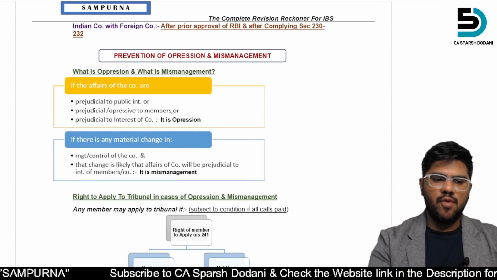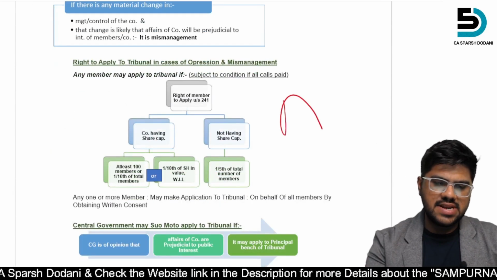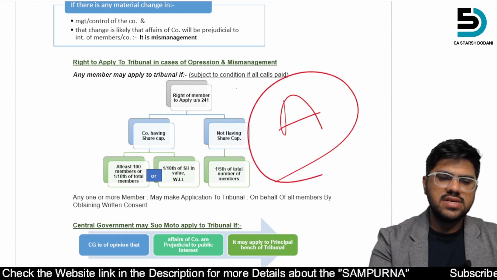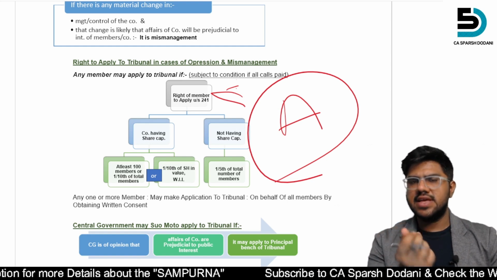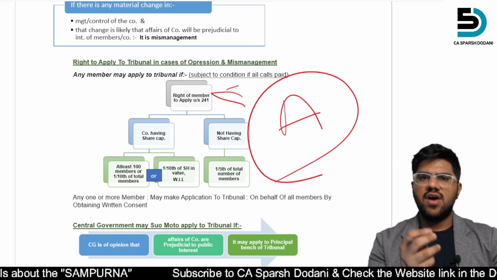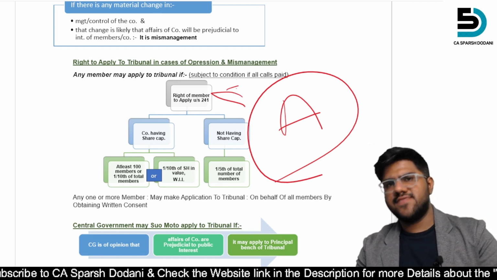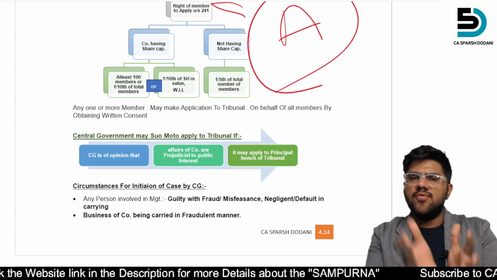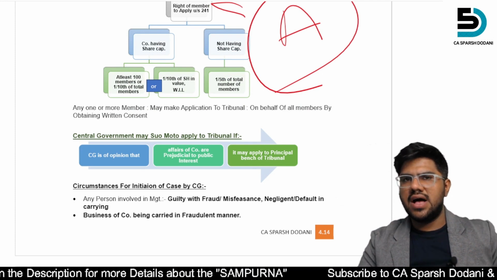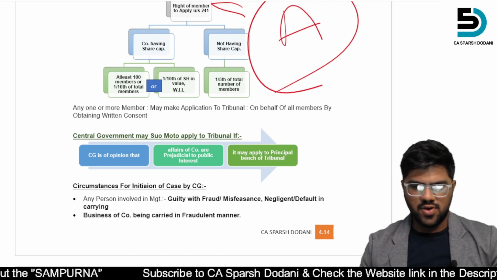Then again, prevention of oppression and mismanagement, not that important, but yes, this one is an A category topic because they have asked this in about 2 to 3 case studies that I have seen. Now after that we are going to jump onto the case studies as well. You have to see how we are linking the questions directly to the answers using the Samadhan, Sampurna and everything. It will be very helpful for you.